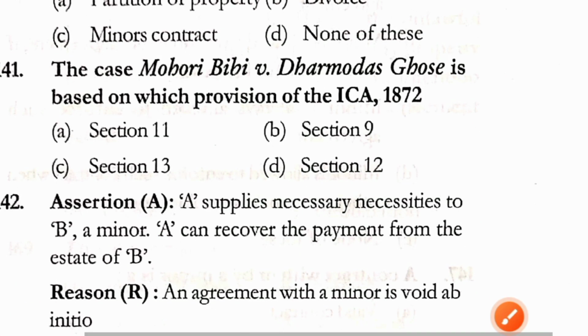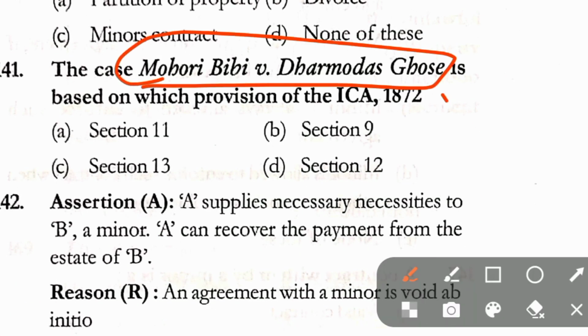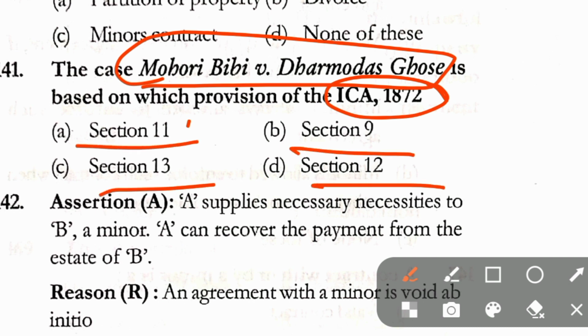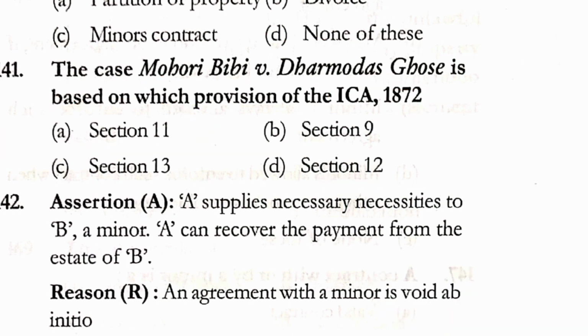Question number 141. The case of Mohri Bibi versus Dharmadas Ghosh, based on which of the provisions of the Indian Contract Act 1872, Section 11, Section 9, Section 13, Section 12? Correct answer here is option A, that is Section 11.